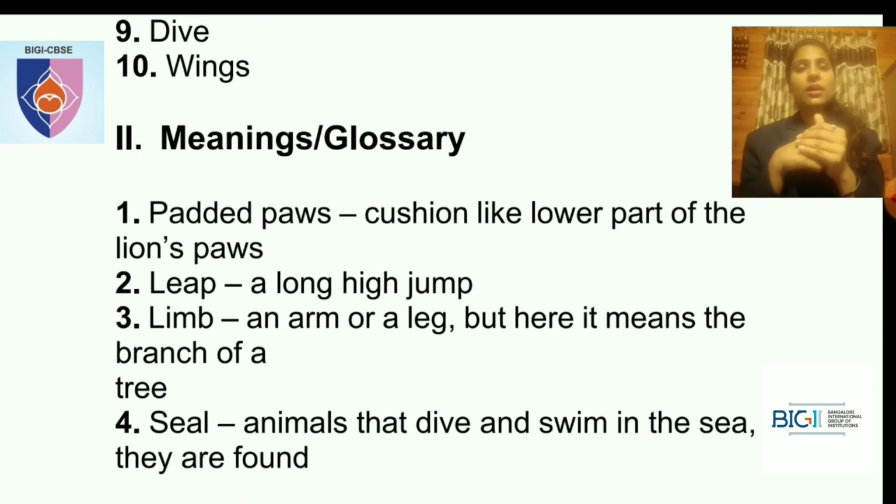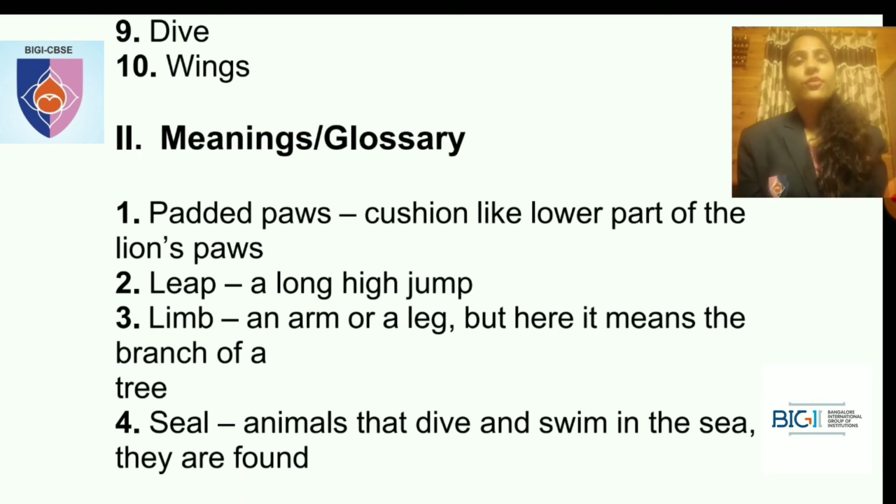What is limb? An arm or a leg, but here it means a branch of a tree. It can also be an arm or a leg. But in this lesson, what is limb? It means a branch of a tree.